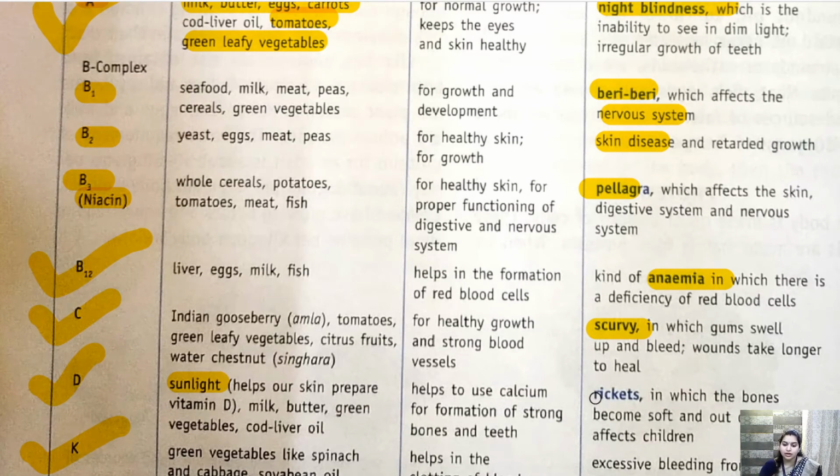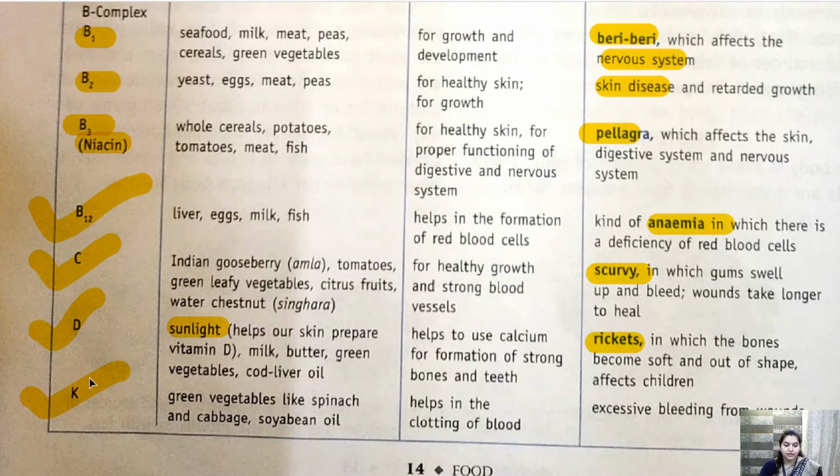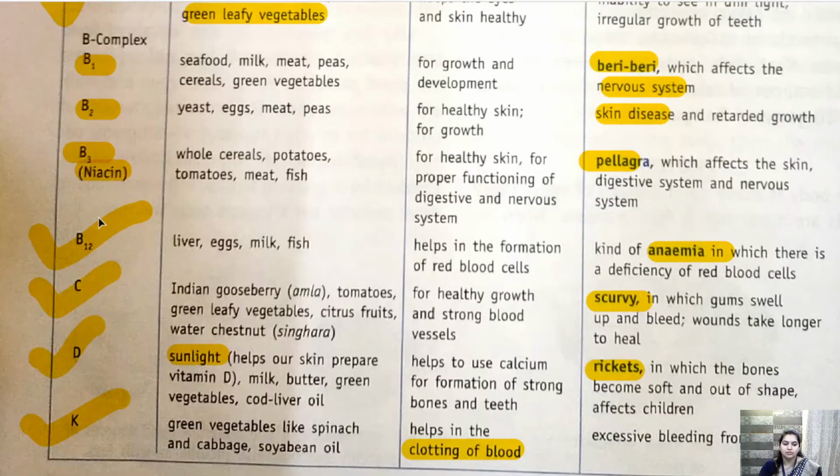Okay. So rickets occurs. What happens in rickets? The child suffers from bow legs. Okay, what do the legs become? Bow legs. So that is due to vitamin D. All the diseases of the bones are due to vitamin D, due to a deficiency of vitamin D. Vitamin K basically helps in clotting of blood. So if there is a deficiency of vitamin K, your body will have great difficulty clotting blood. So these are the vitamins for you.